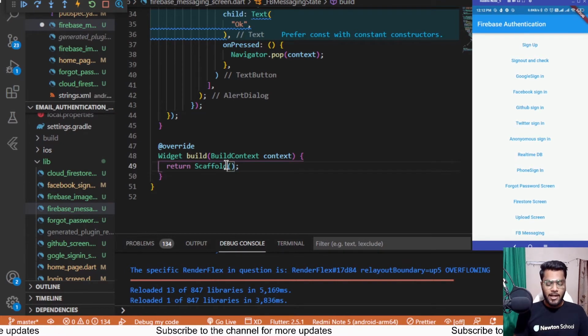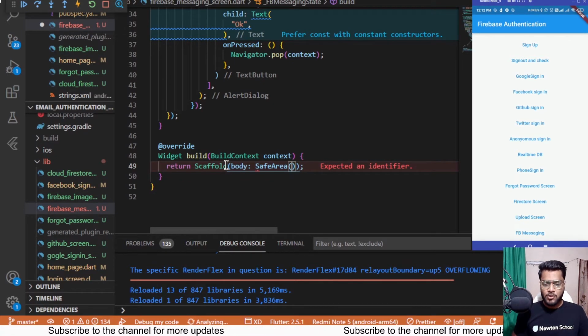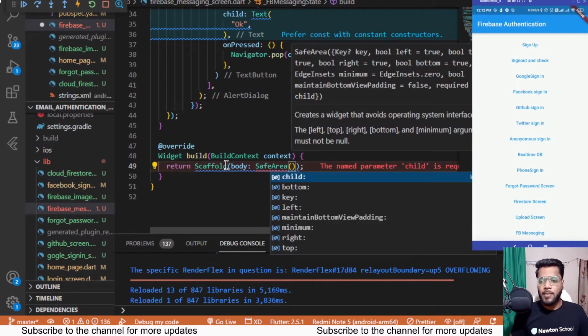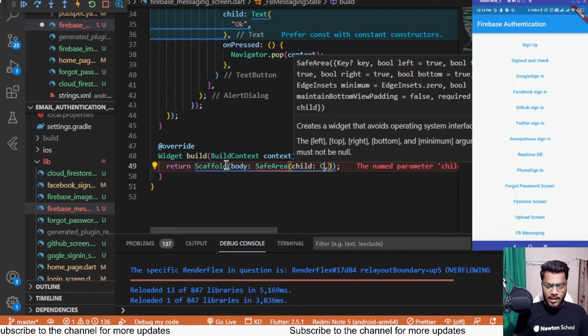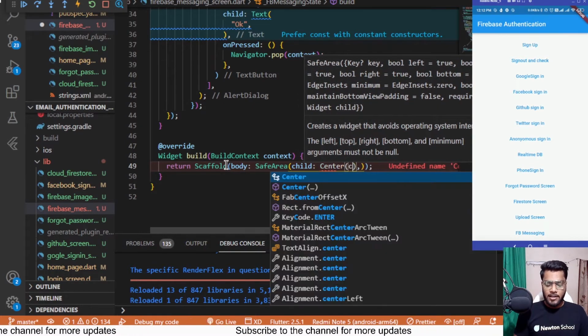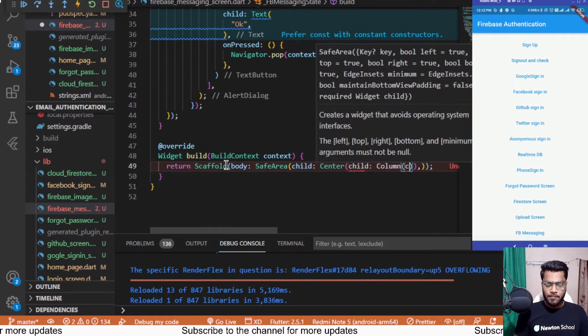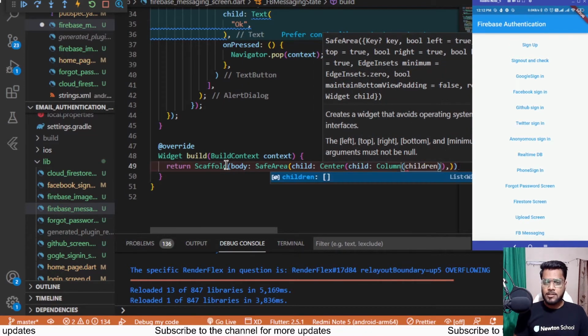Having a scaffold at first, which takes a body, having a top body as safe area, so that none of our widget is going beyond the notification bar. It takes a child, and for the child I'll be passing a center which takes a child, and for it I'll be having a column which takes some children.